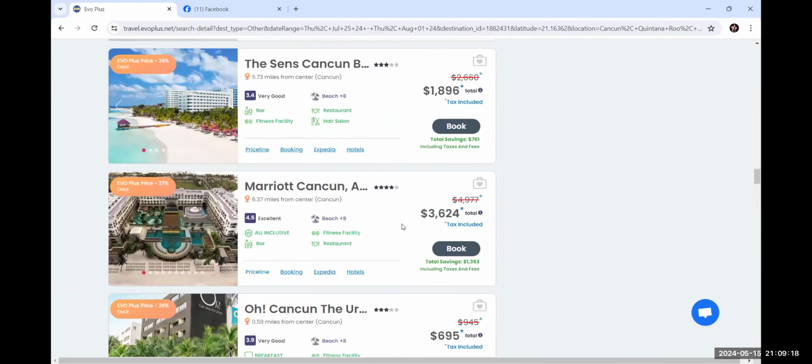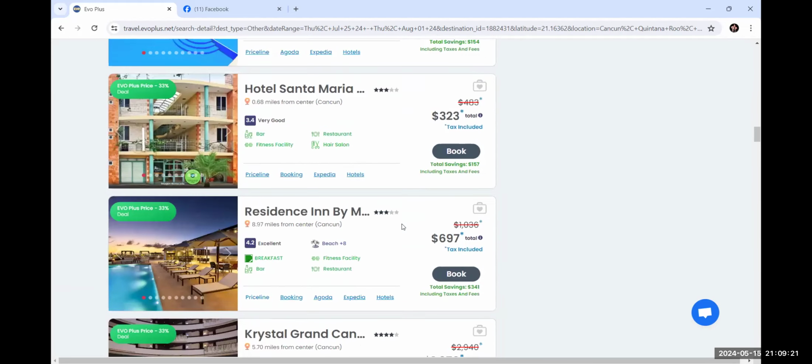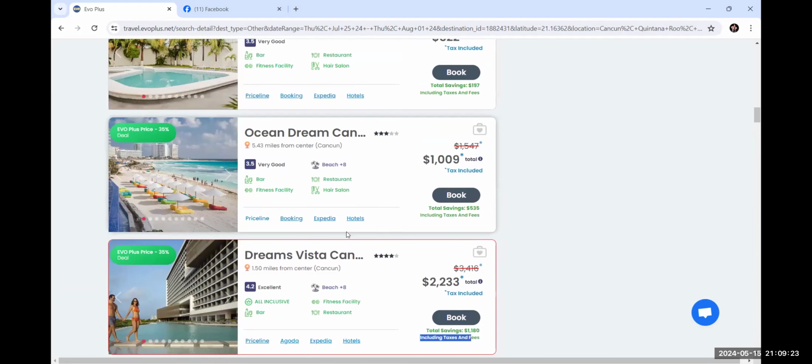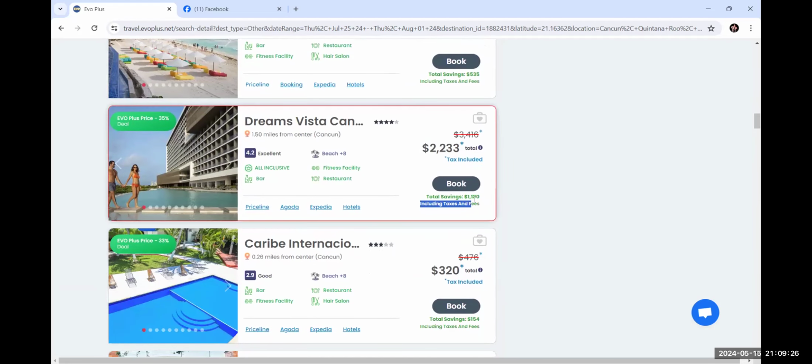All right. So I'm going to go back and look for that Dreams Vista. So there was two Dreams. It's coming right here. Okay, Dreams Vista. That's not too shabby, right? Of a profit, we could tell them that they are going to save 30. Well, they wouldn't be saving 35%, but you could book this for yourself for 2233. But again, this is also not going to include flights or anything like that. But it's a good attention grabber for an ad, right? Because we're going to tell them that we're going to save them over $500.